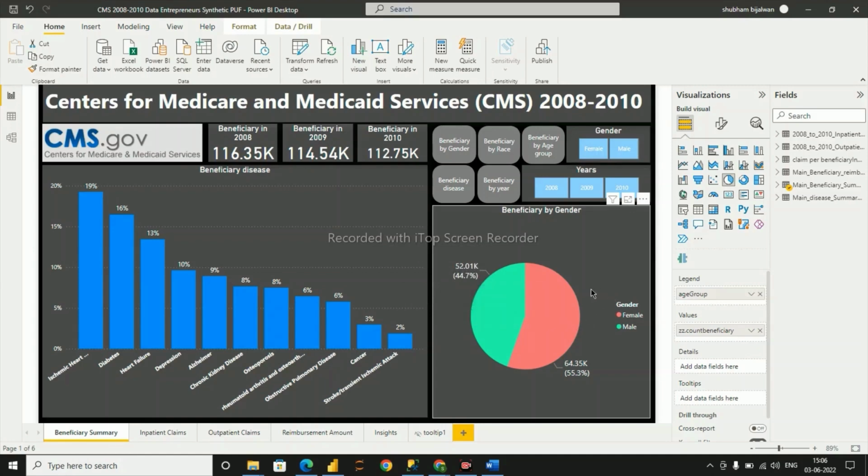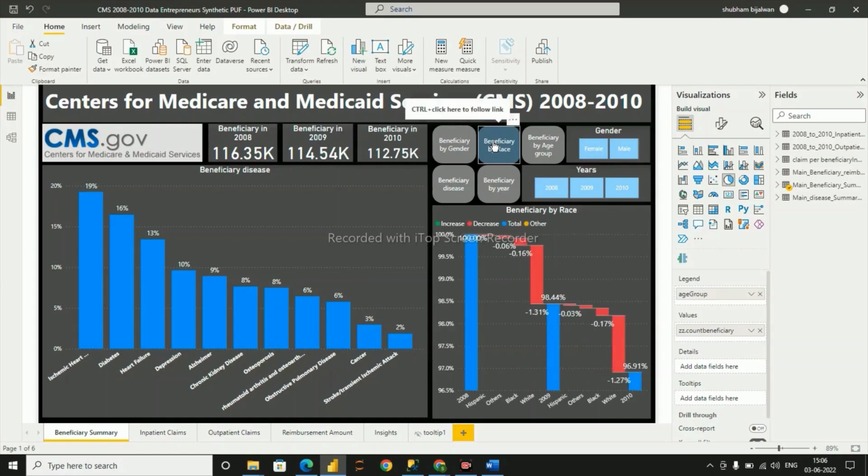Now let's look at beneficiary by race. When I click over here, we can see the reduction of our beneficiary. Now around 90% of the reduction are from the white people.